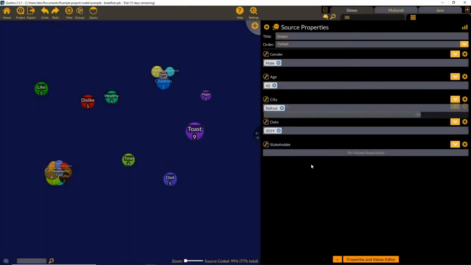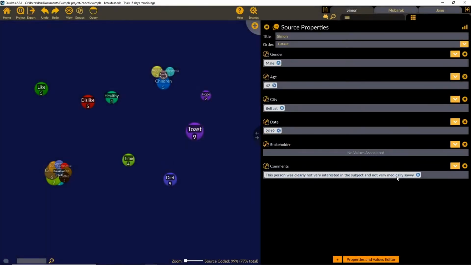By doing that, we've now got a comment attached to the whole source. Where the memos were attached just to a particular section of the text, we've got a way to comment about the whole source. And here we've used this to give ourselves some important reflexive and contextual information.